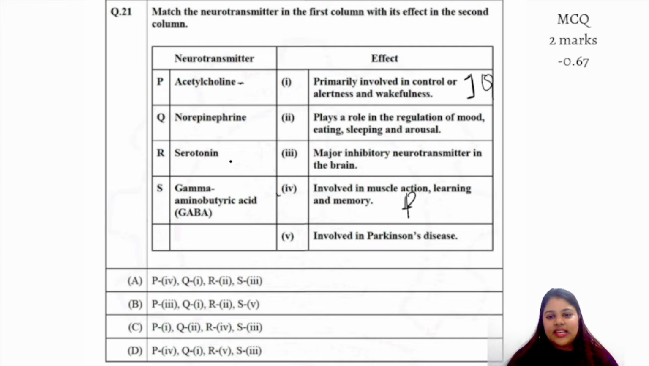So serotonin, we know that serotonin is a mood stabilizer, mood regulator. So R. GABA has effects on our brain like that of alcohol, and it is a major inhibitory neurotransmitter. So S. So P4, Q1, R2. So yeah, A should be the correct answer here. Glad to see that most of you answered correctly. Give yourself the marks accordingly.